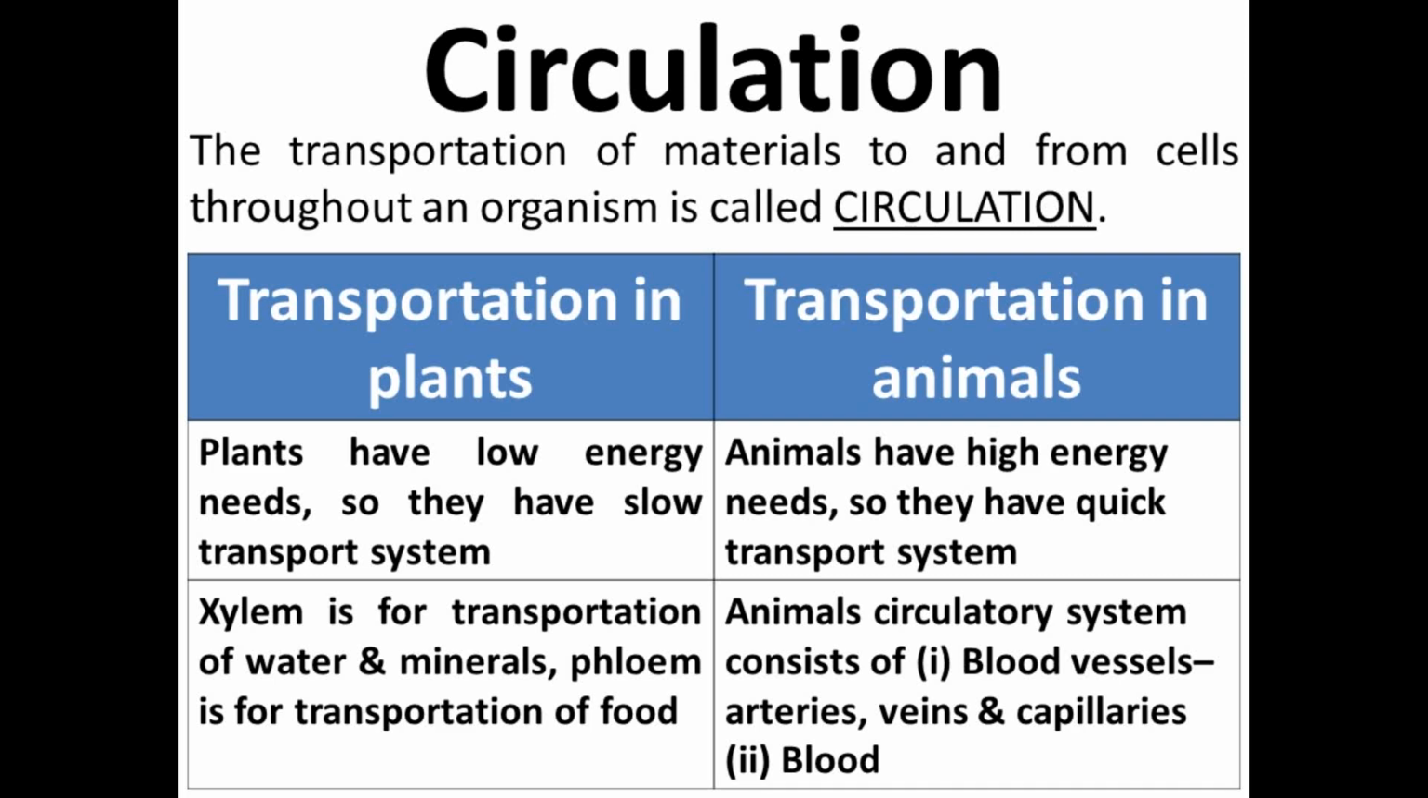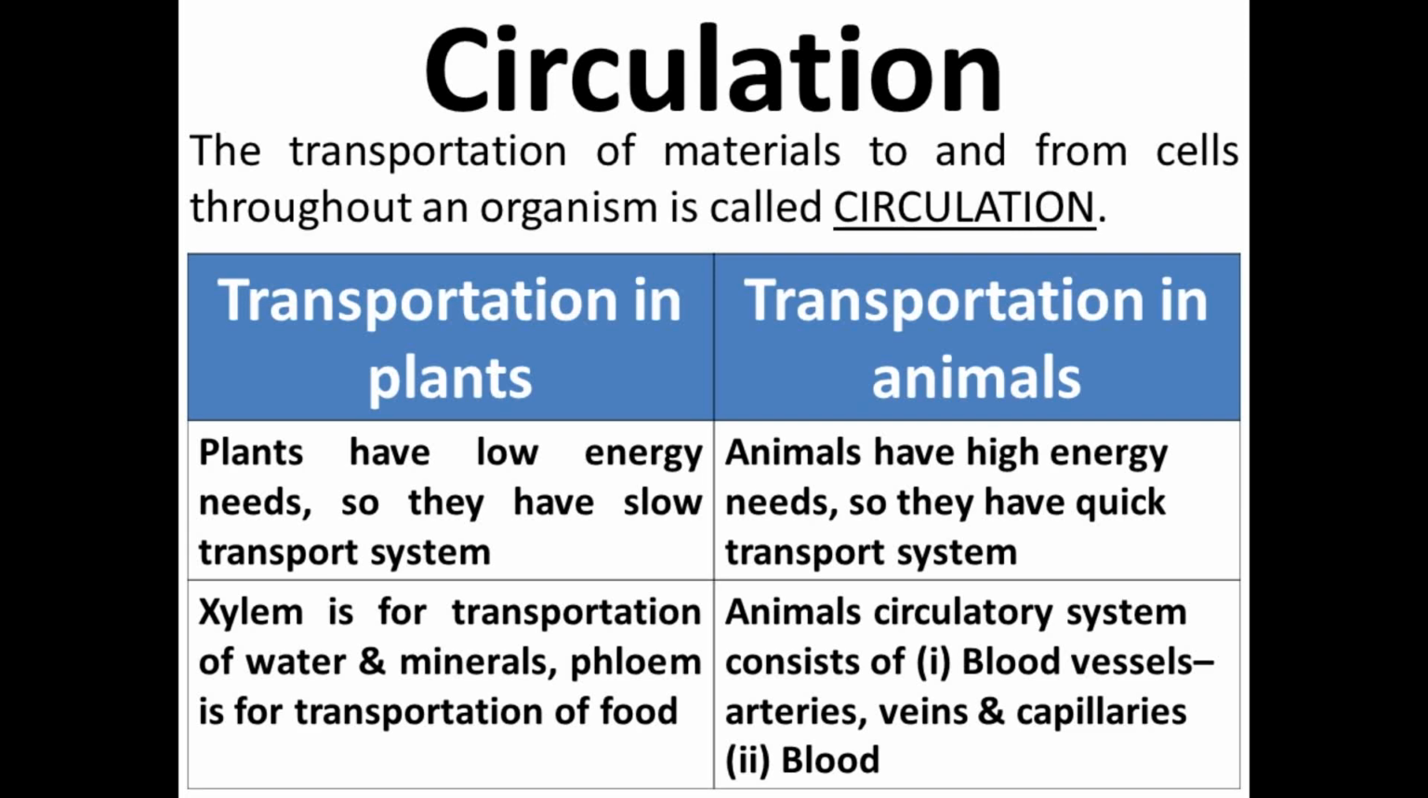Transportation in plants. Plants have low energy needs. As I have told you earlier that plants have low energy needs, so they have a slow transport system. Less rate of respiration, slow transport system. But in case of animals, animals have high energy needs, so they have a quick transport system.